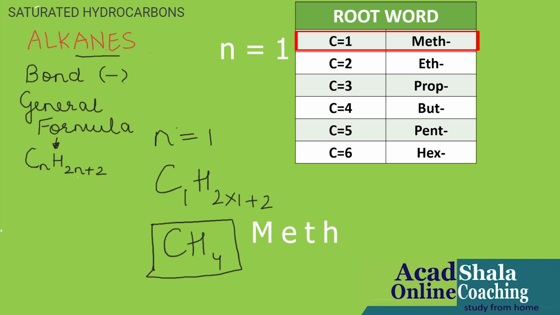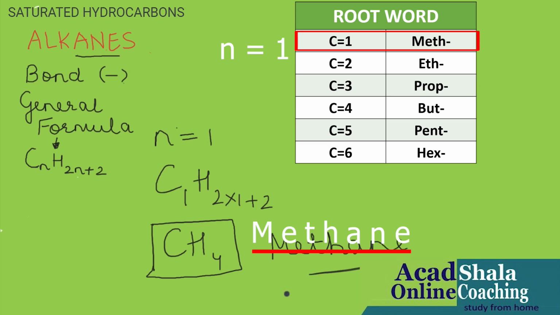Now we have to complete the name of the first hydrocarbon. I know the carbon which is having 1, its root word is meth, so I will put ANE as a suffix at the end, and the name of CH4 will be methane. Finished.